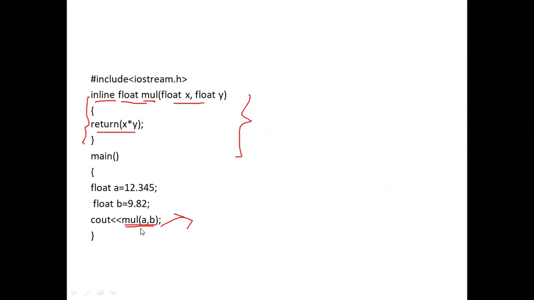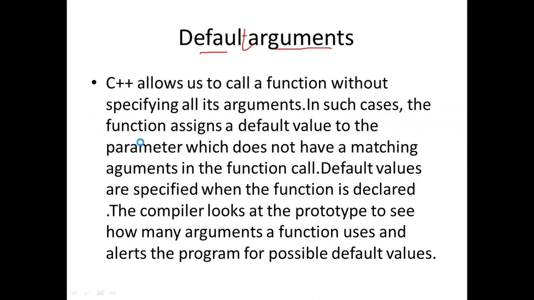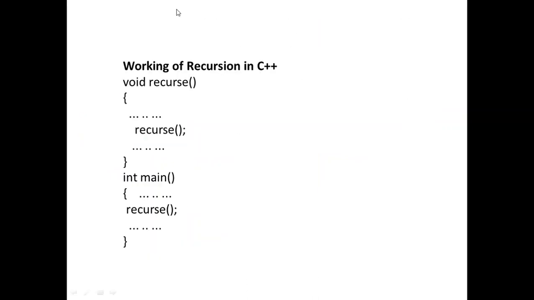If here we are multiplying directly with mul(a, b), but instead of this, in a recursive function, inside the function there will be a function call. First there will be the int main, then the recursive function which is recurse, that means this is a function call.